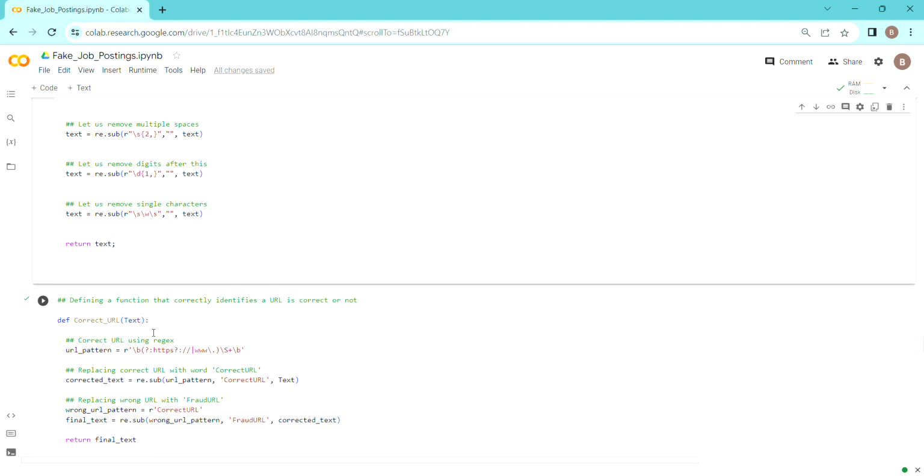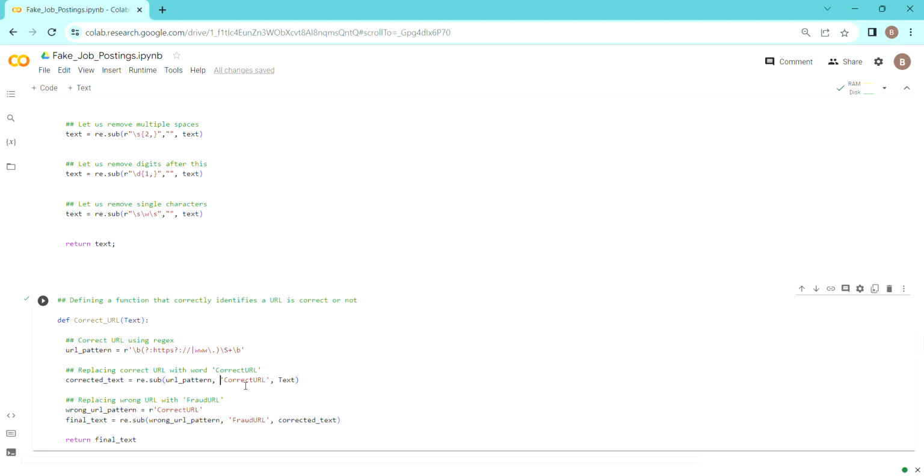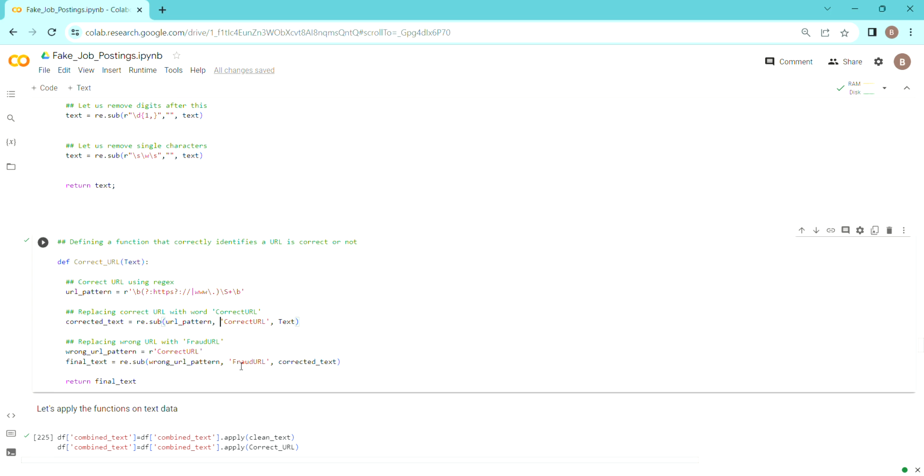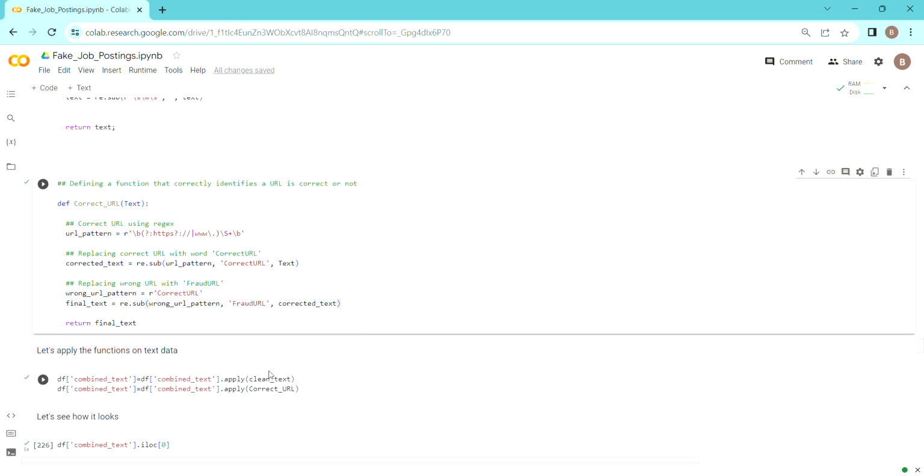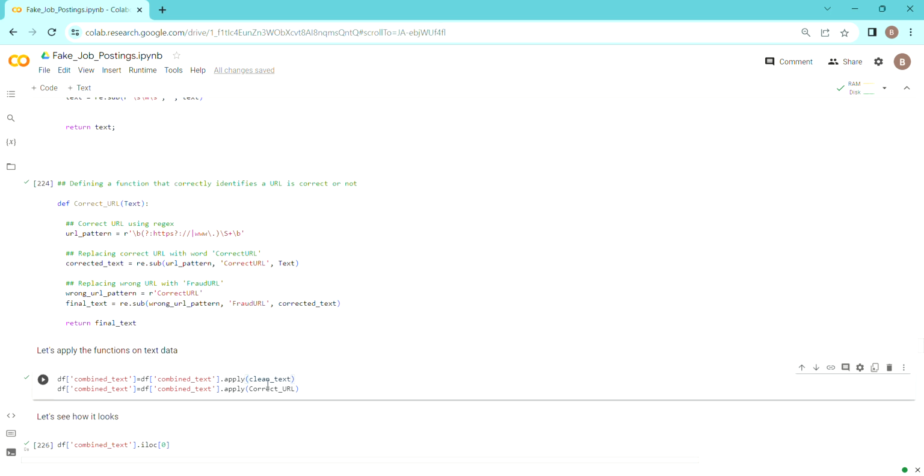What I'll do next is a correct URL check. I want to tackle the URLs. So what I'm going to do is search for the pattern for the correct URL, and if it matches the corrected URL, then I'll replace that URL with the correct URL word, and if it is not, then I'll use the fraud URL word. So that's how we can keep the URL and see how frequently they are coming in.